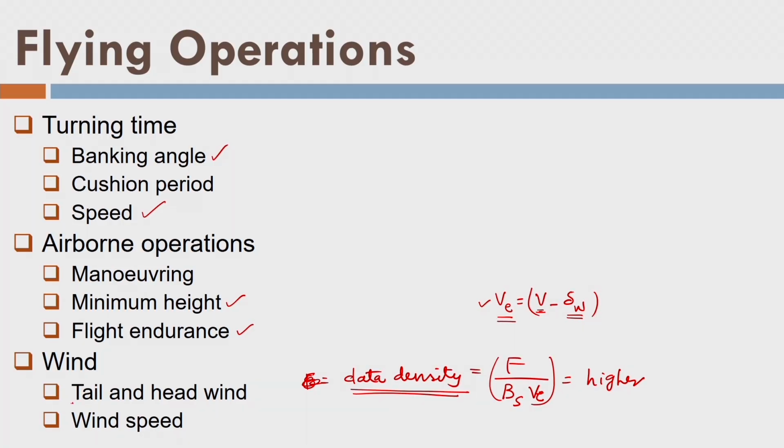At the same time, assume that there is a tailwind. In case of tailwind, the effective speed of the aircraft will increase. So data density equals F upon B S upon (V plus delta W). So delta W is wind speed.